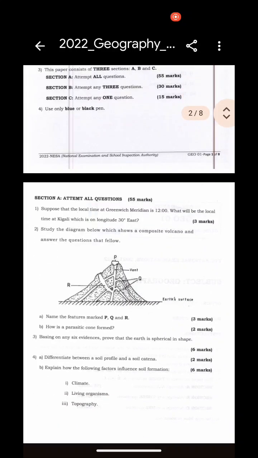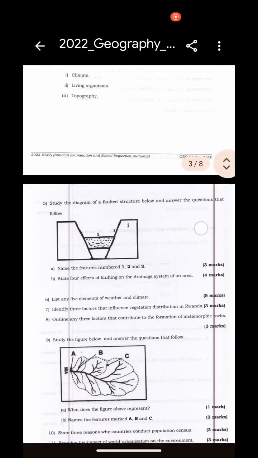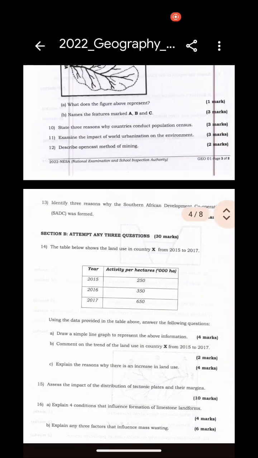So section A is all about attempting all the questions. You see that question A is all about just open questions, right? So you see most questions, and there is a question B to attempt only 3 questions. You have to choose your easiest 3 questions.